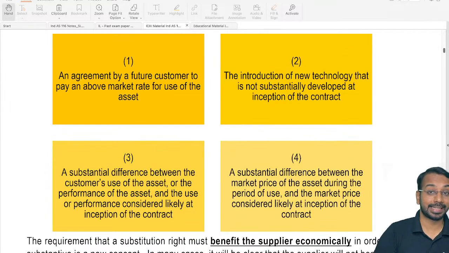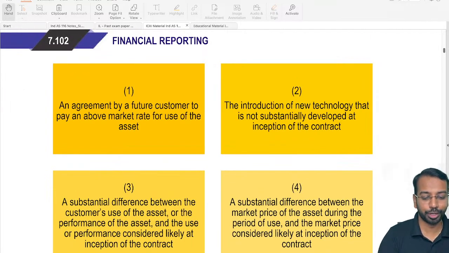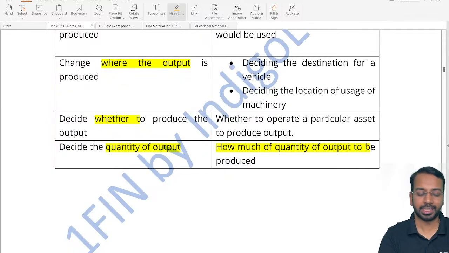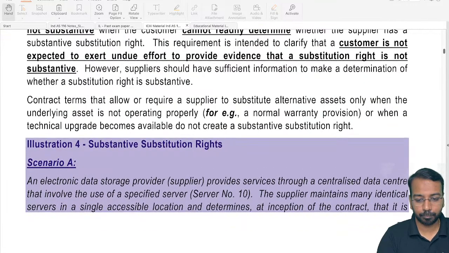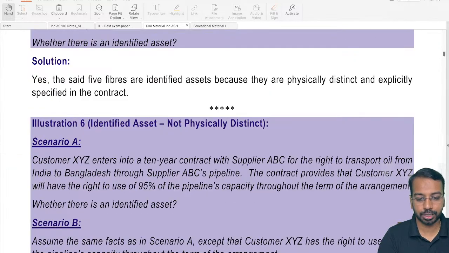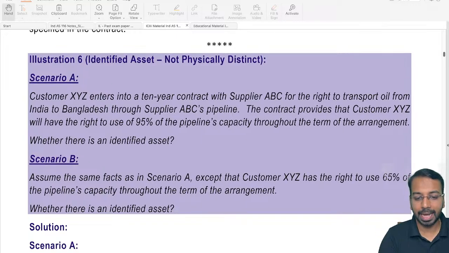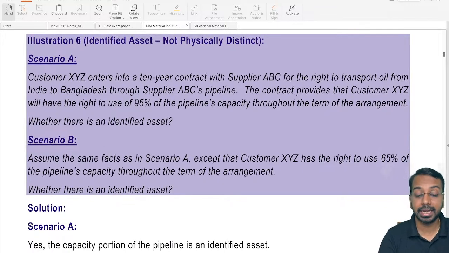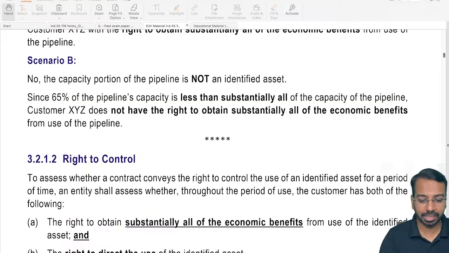One thing students get scared of in this standard is the number of pages. So no need to worry. The core content can be summarized in whatever I have done here. There are about 28 pages of theory. That's all. Remaining all are questions and illustrations. So this is also we have discussed. I'm just cross-checking if I have to share with you some example. This asset not being physically distinct, please make a note, 90% criteria. Only then we can say there is an identified asset. If it is 65%, it is not an identified asset. Then we have discussed about right to control.